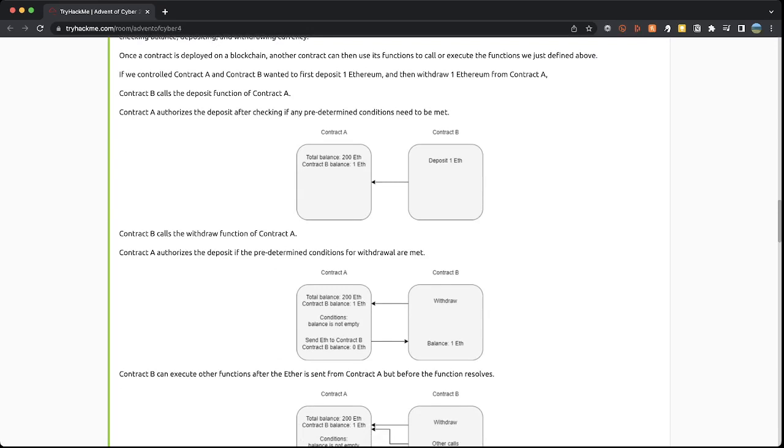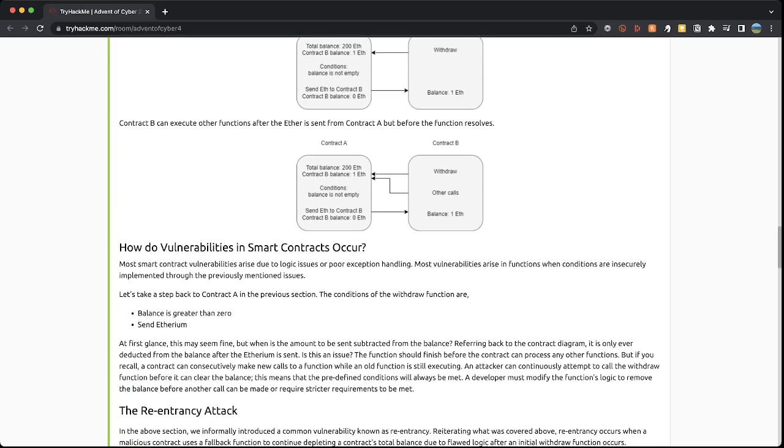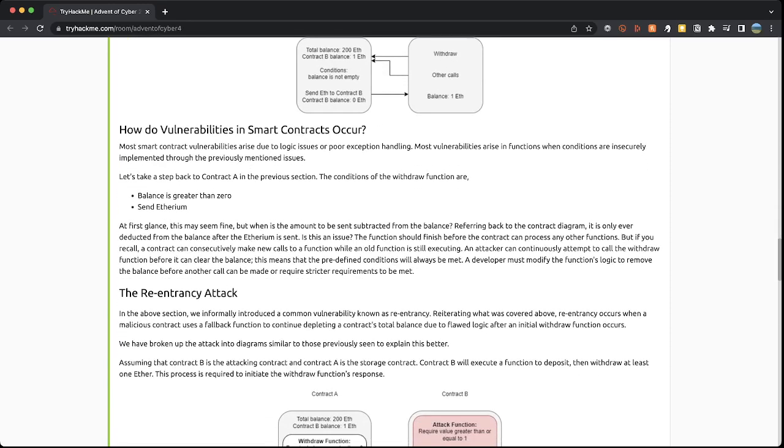On this one, contract B says I wish to make a withdrawal from contract A. So contract B will check the total balance of contract A. The condition is that the balance is not empty, so there's 1 in there, and then contract A will supply the Ethereum back to contract B. Again, it's a very simple program, but that's in effect what it does. One program is going to another, asking a question, is this possible, yes or no, and then it supplies the result, and a transaction either does or does not happen.